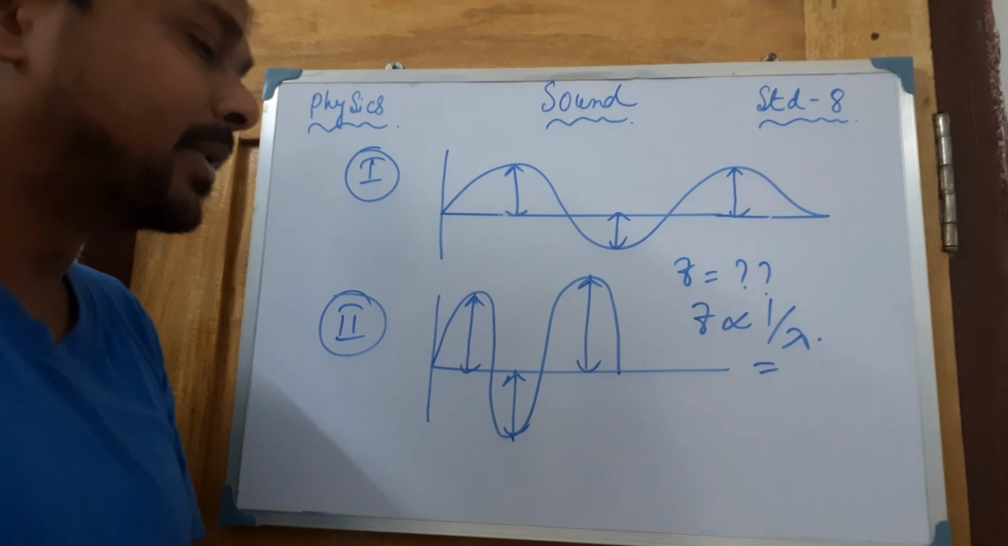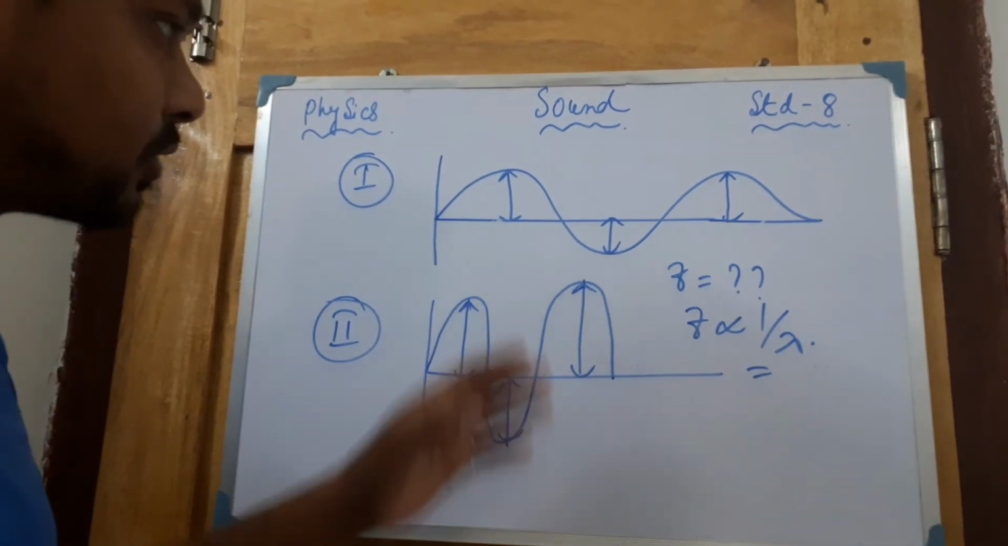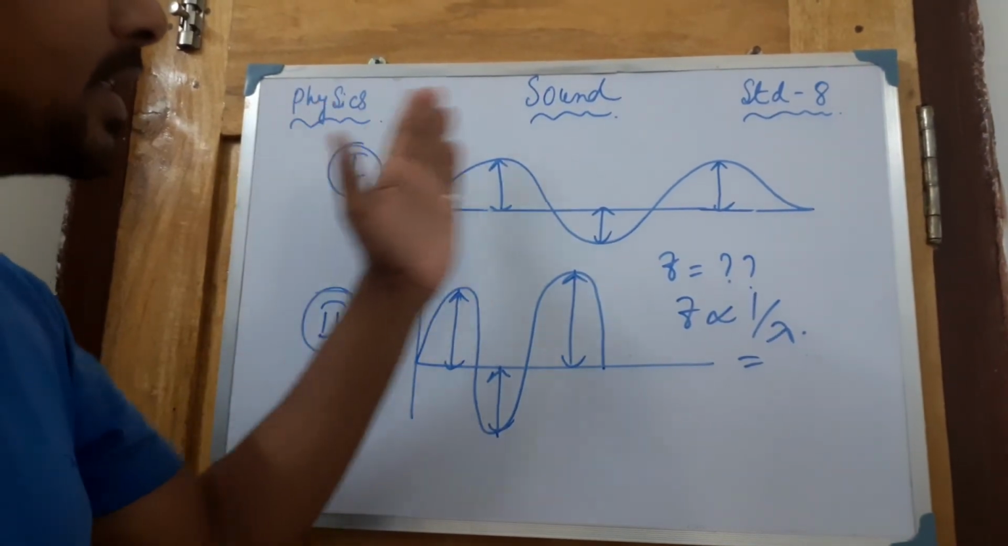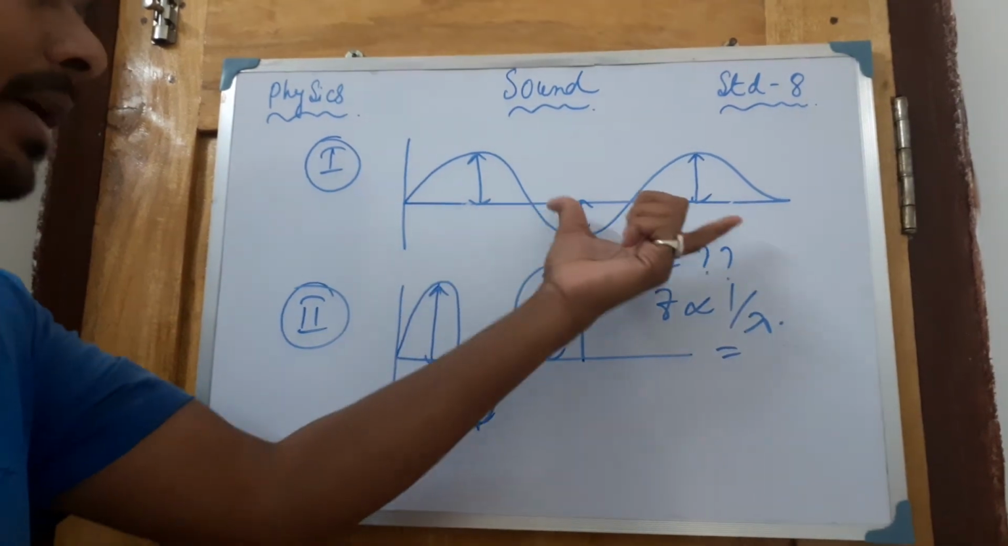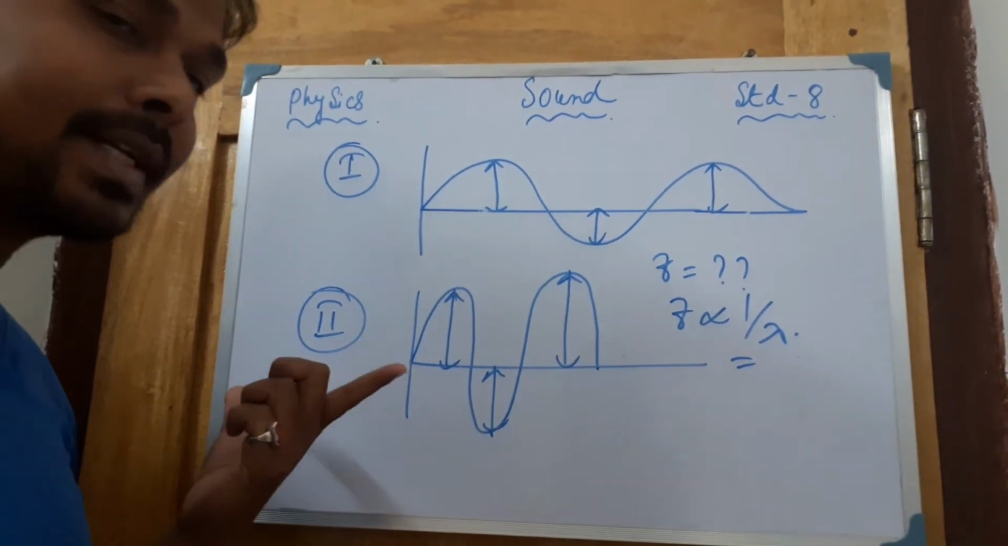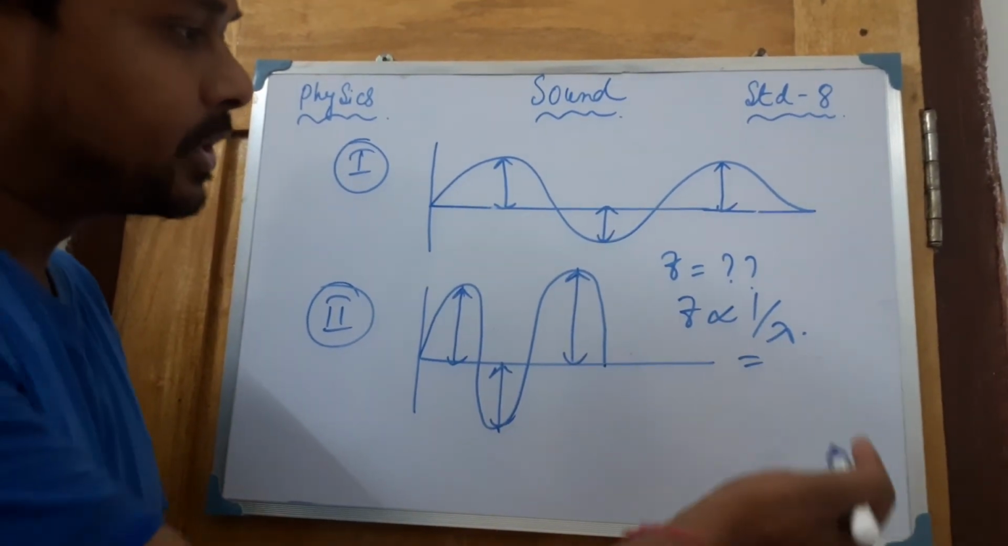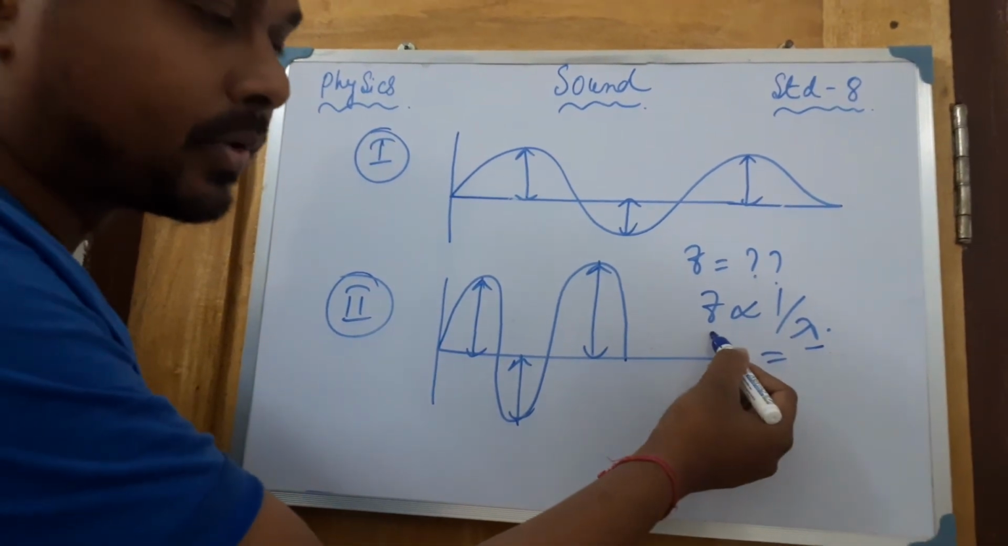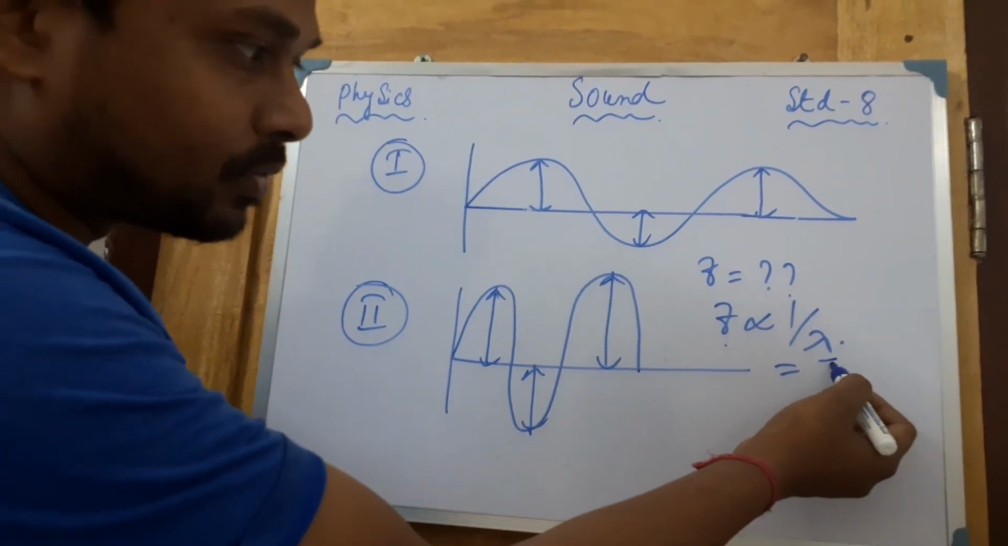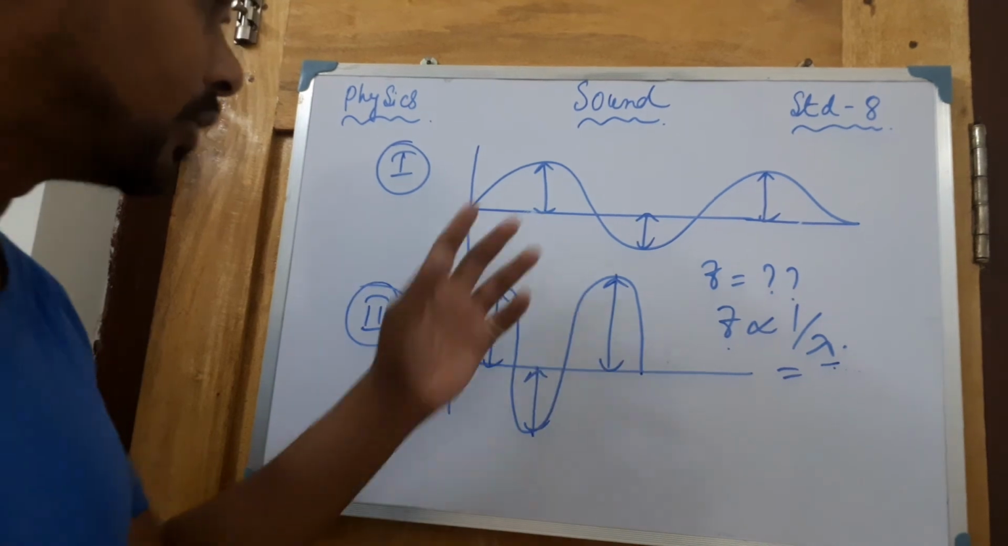That is class 7 standard physics, so I am not talking about this one. You can easily see from here which is having more wavelength and which is having less wavelength. The wave which has more wavelength has less frequency, and the wave which has less wavelength has more frequency. So these are the things.